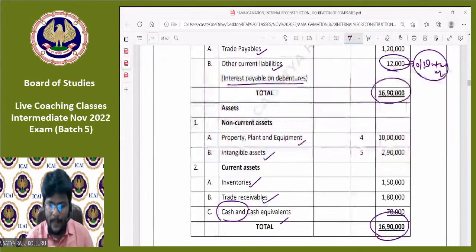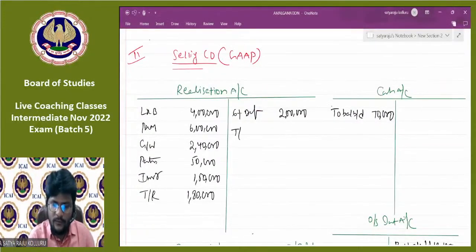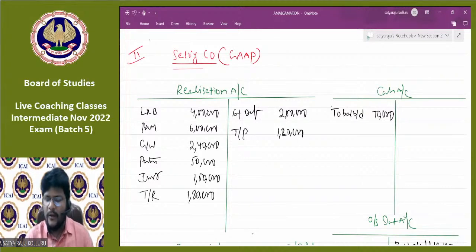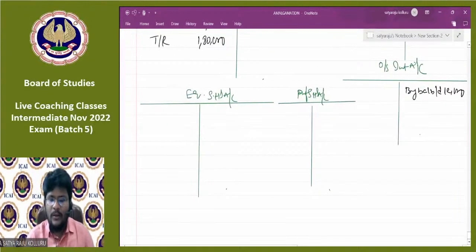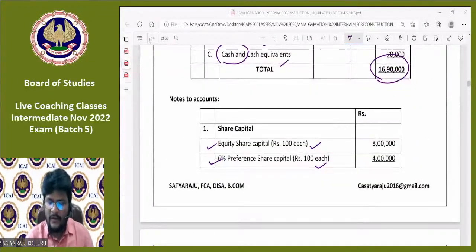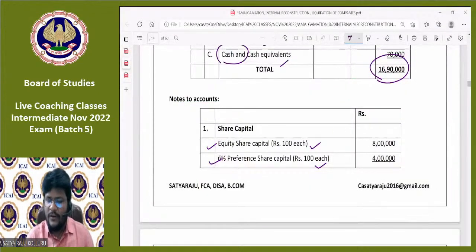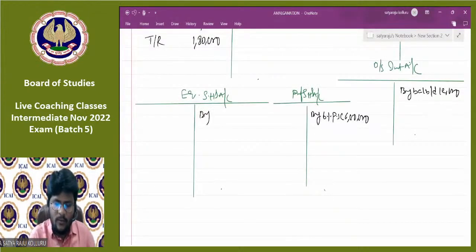Next, trade payables, 1,20,000. Hope all the assets and liabilities with dismantling are over. Now coming to preference share capital. How much is preference share capital, guys? 4 lakhs. By 6% preference share capital, 6 lakhs. Next, coming to equity share capital, 8 lakhs. By equity share capital, 8 lakhs.